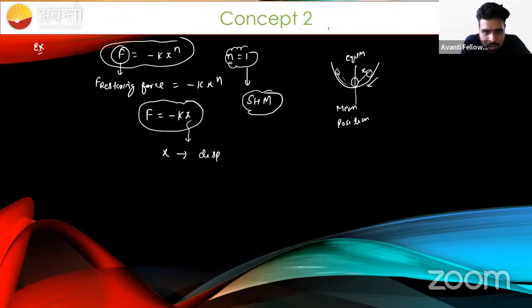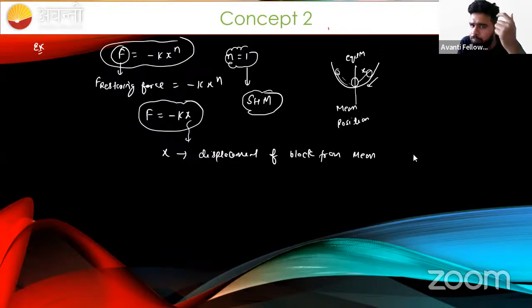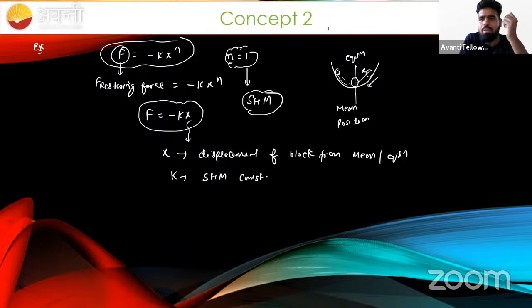So what is X, beta? That is the displacement of the block or ball from the mean position. I hope this is clear. What is another name of mean position, beta? Sir, that is the equilibrium position. What is K here? K is known as, beta, the SHM constant. So here we have to understand what SHM is. SHM is nothing but a special kind of oscillation where the amplitude is small, and in order to make the oscillation SHM, we have to put n equal to 1 here.